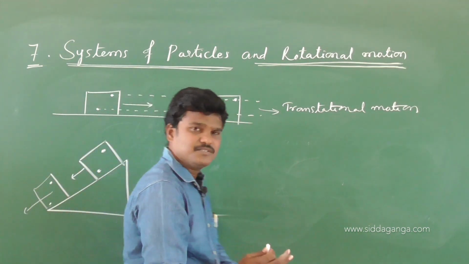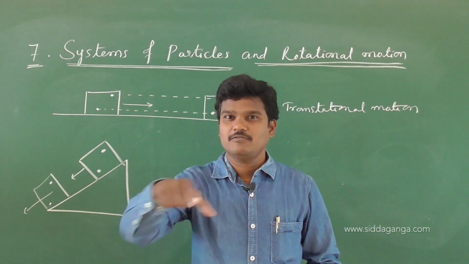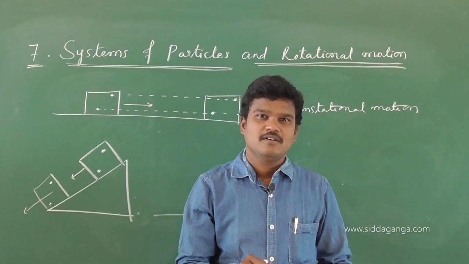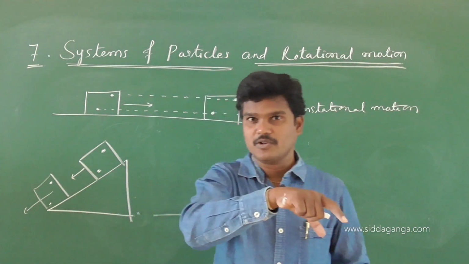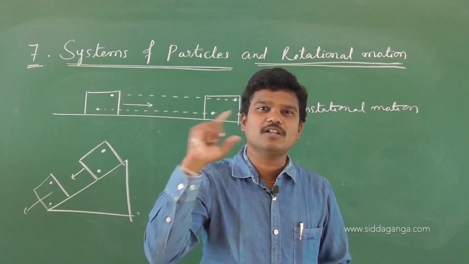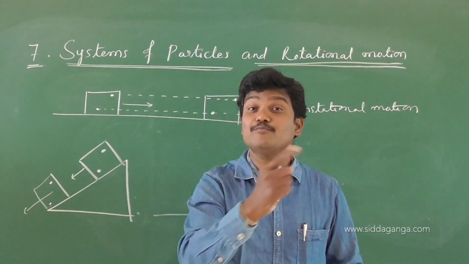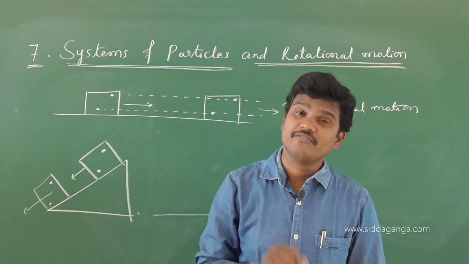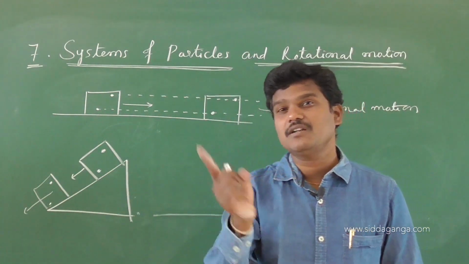Or otherwise, just use a general example like a fan. If an electrical fan is switched on, the fan has some blades, and the blades have some particles, a group of particles, nothing but a system of particles. Observe the motion of all the blades. The blades are in rotatory motion. The fan is a rigid body. If we switch on the fan, then the fan is set into rotational motion.